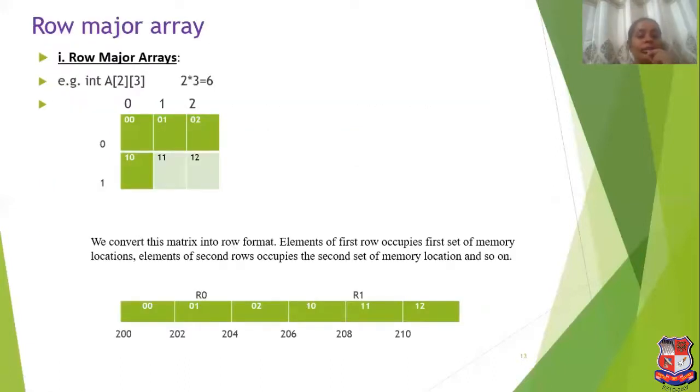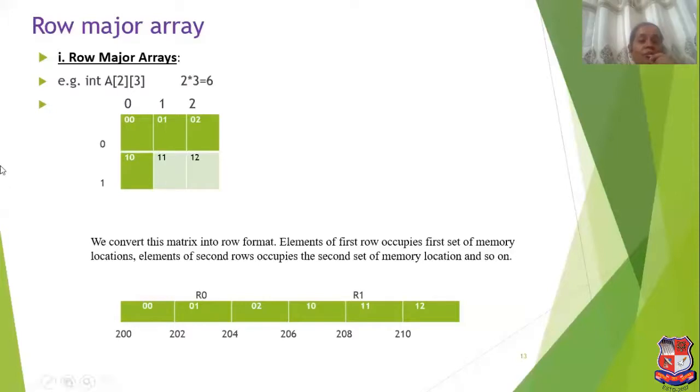Now next, there are two types of array representation, that is row major array and column major array. We will see what is row major array and what is column major array. Suppose here is an example of a row major array. A row major array is used to store data which is in matrix form by converting it into row form. So suppose there is a 2 by 3 matrix.